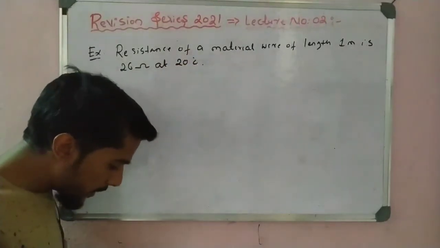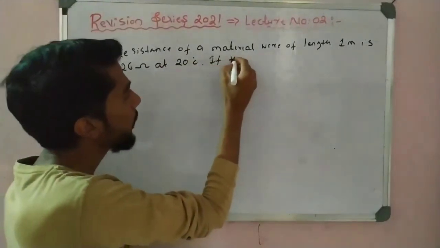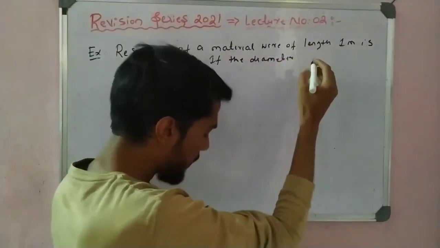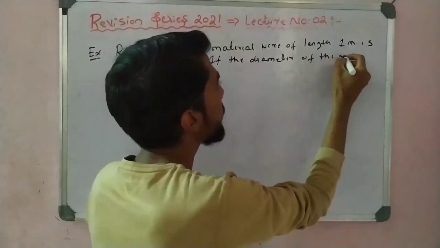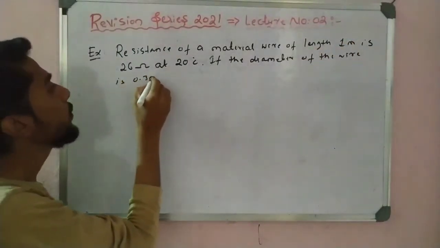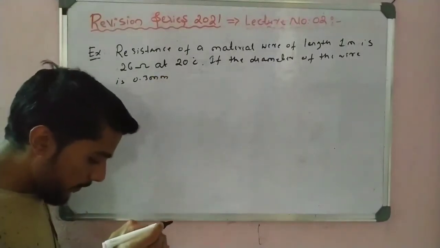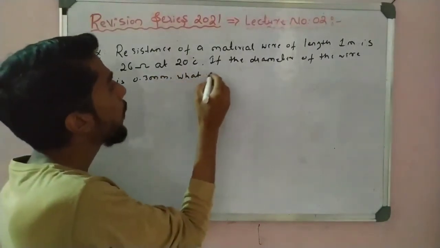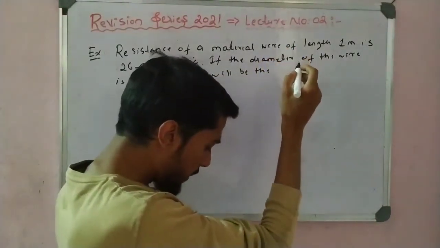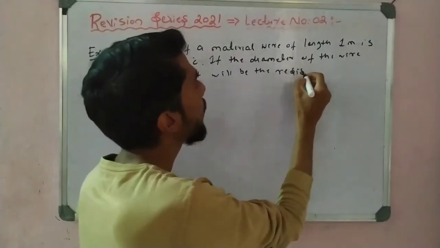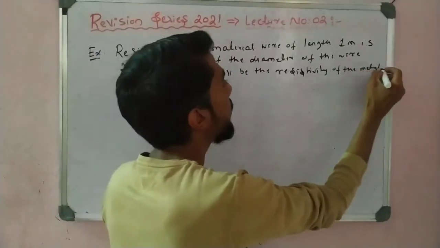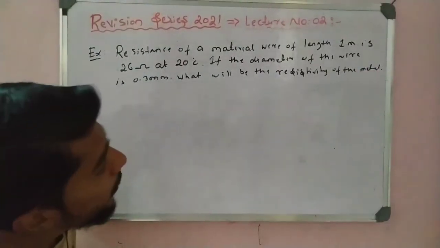If the diameter of the wire is 0.33 millimeter, what will be the resistivity of the metal? Students, that is a very important point you have to remember.